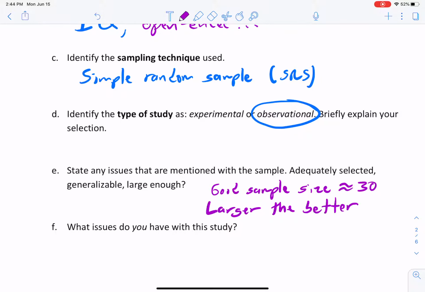We'll get into that actually next week, regarding the whole sample size thing. But typically around 30 is decent, and then everything above that is good. Now, we've sort of already talked a lot about the sample selection here, large enough, generalizable. Again, this is totally open-ended, so I'll just leave it at this. And if you want to talk more about it, let me know and we can set something up.